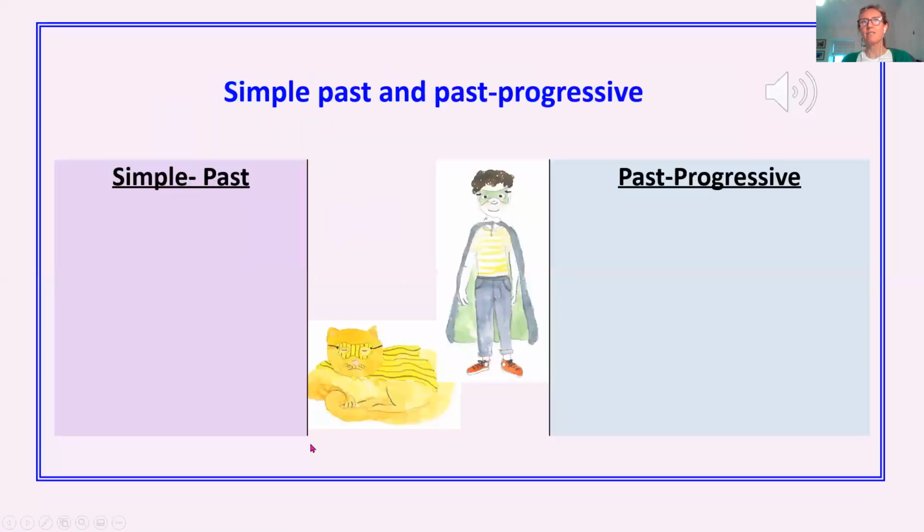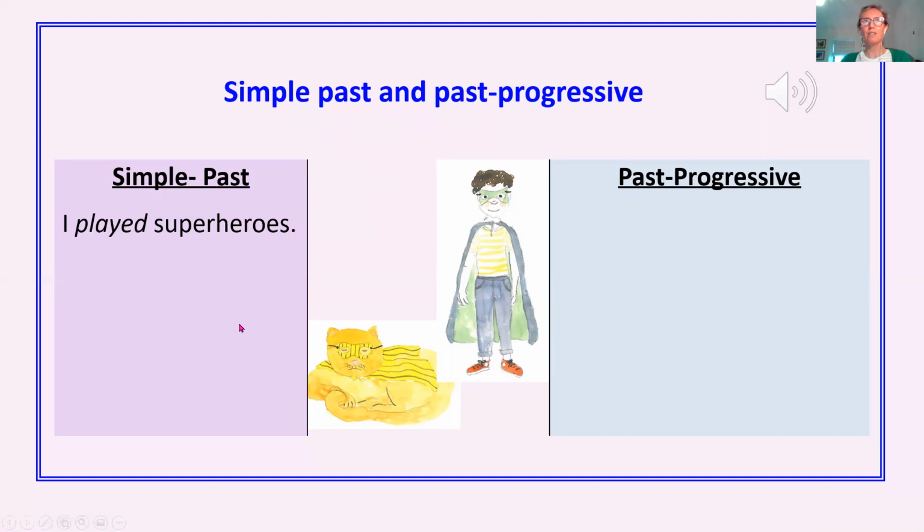Okay, so let's see if you can have a go. I'm going to give you some sentences in the past tense. Remember, you did that yesterday. And then you're going to try and change them to the past progressive. And remember, was or were with the verb with the ing on the end.